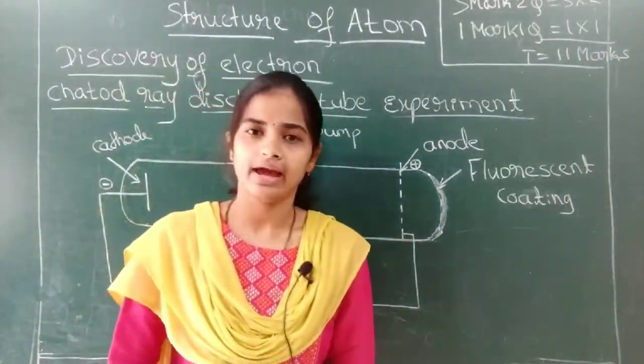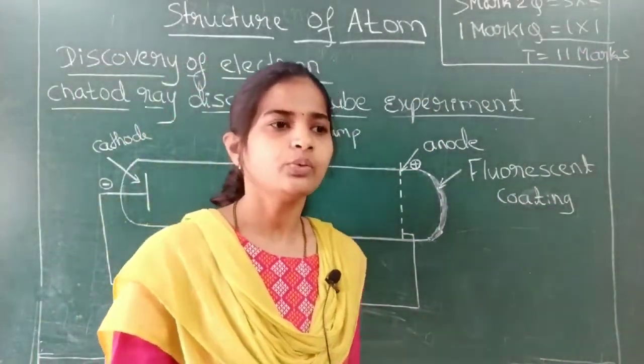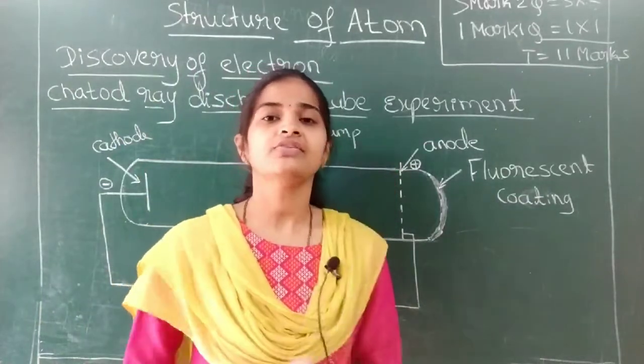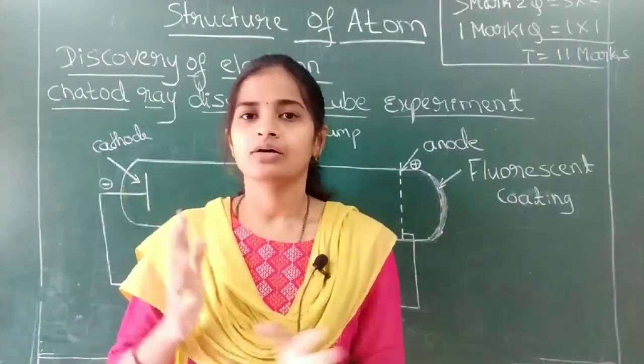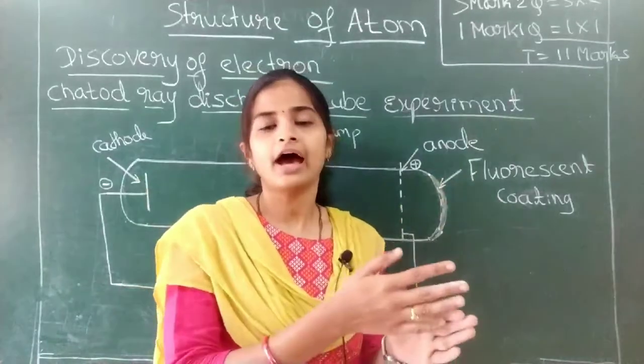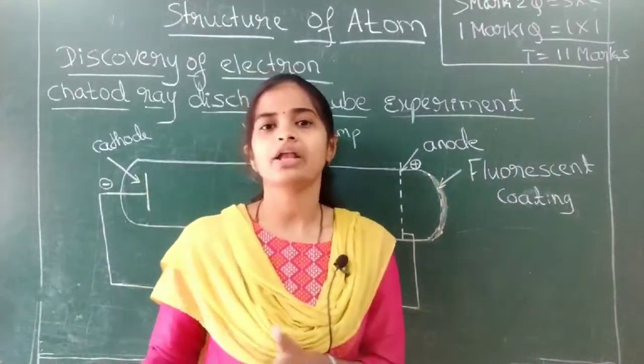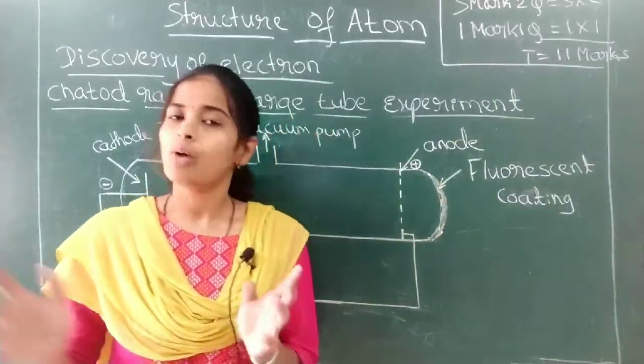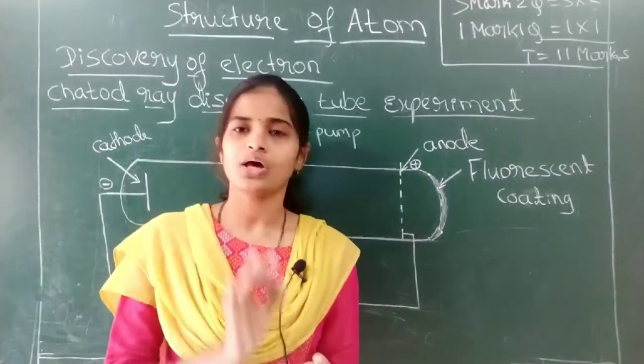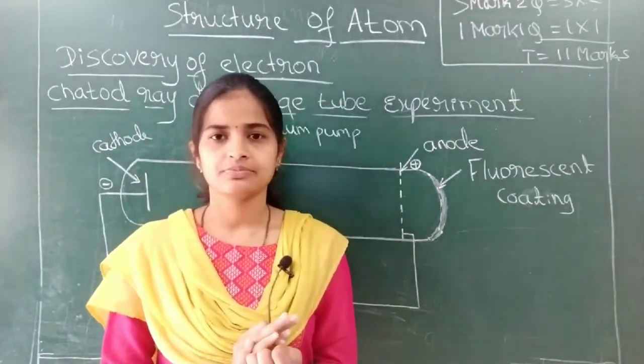Now let us have a look at what points we are covering in this chapter, structure of an atom. Here we are dealing with the history of the atom and how the subatomic particles were discovered. What are subatomic particles? Protons, neutrons, electrons.